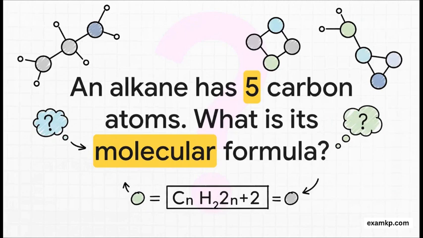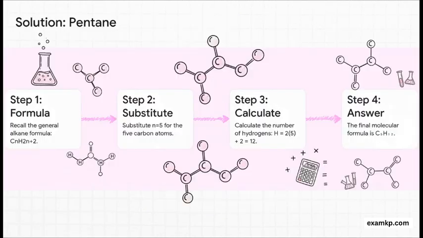Let's solve it together. Step 1. We grab the alkane formula, which is CnH2n+2. We know there are 5 carbon atoms, so our n is 5. We just substitute that into the formula, C5H(2n+2). A quick bit of math. 2 times 5 is 10, plus 2 is 12. So our final formula is C5H12, which we call pentane. See, you can totally do this.